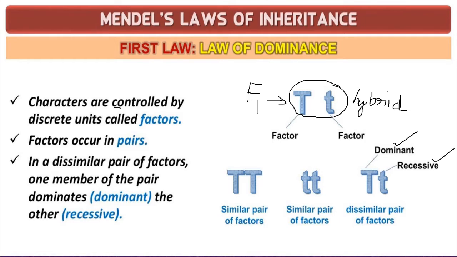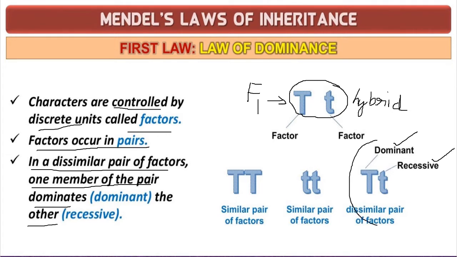The characters are controlled by discrete units called factors. So capital T is one factor, small t is another factor. Then factors occur in pairs. That is what I told you. The factors occur in a pair. In this pair, one will be dominating, another will be recessive. In a dissimilar pair of factors, one member of the pair dominates the other. So here is the dissimilar one which you are seeing. In the dissimilar pair, one is dominant, another one is recessive.